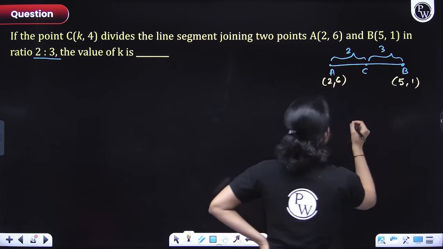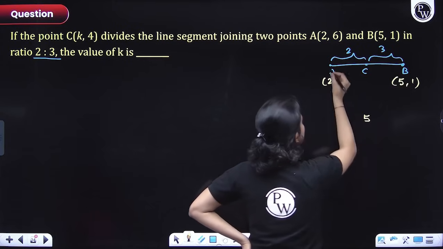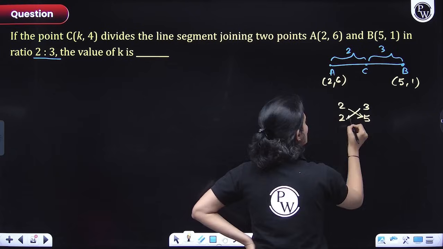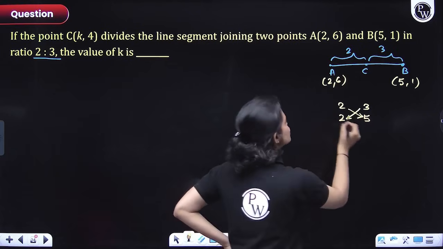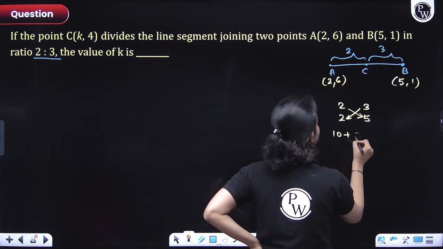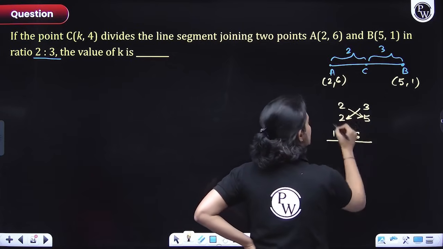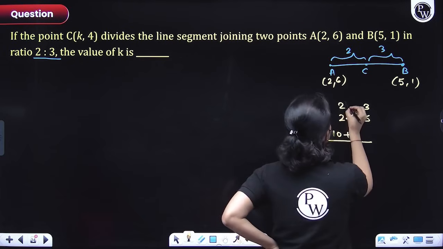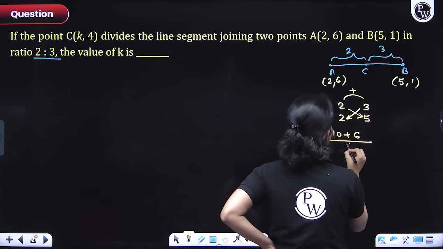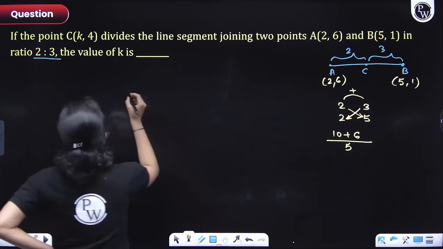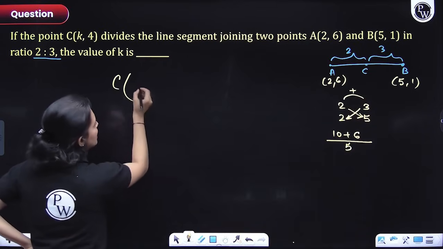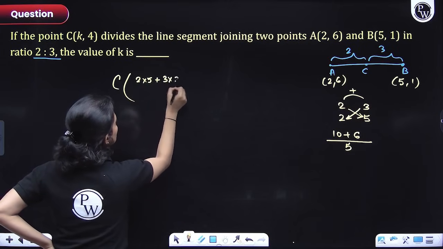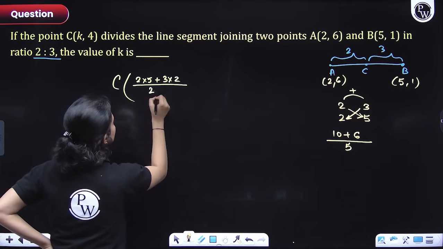I'll do it here. 2 and 5. And above it, you will write the ratios, right? The ratios are 2 and 3. Remember what I told you? Cross multiply, right? So what do you get? 10, and here what you will get? 6. You simply have to add. And for the denominator part, always add the ratios, not the coordinates. So you will simply add the ratios. What do you get? 5, right? So here, I'll write it down. 2 into 5 plus 3 into 2 divided by 2 plus 3.